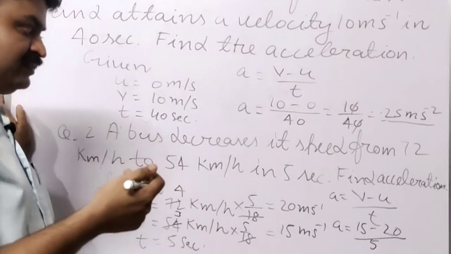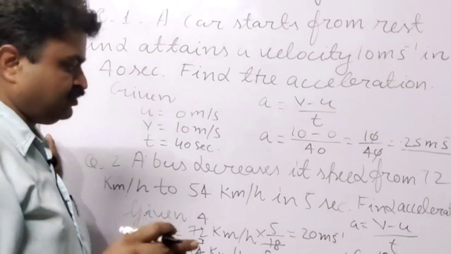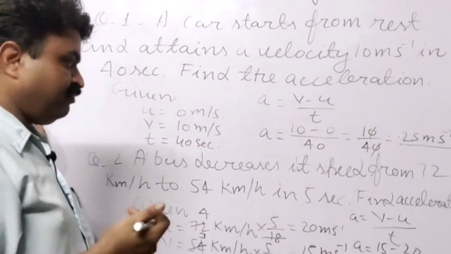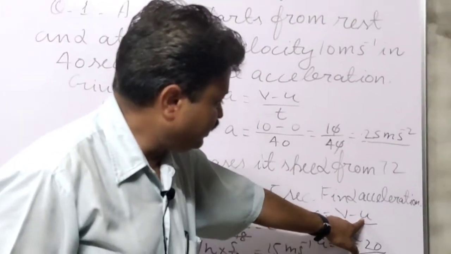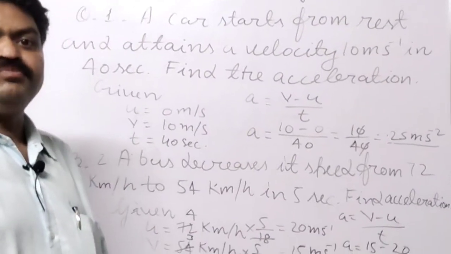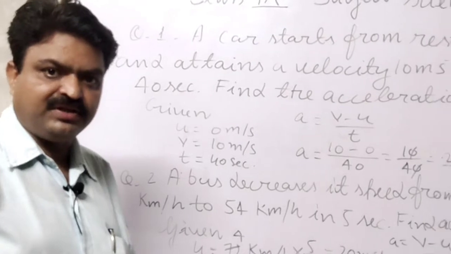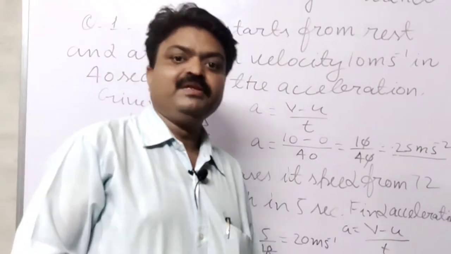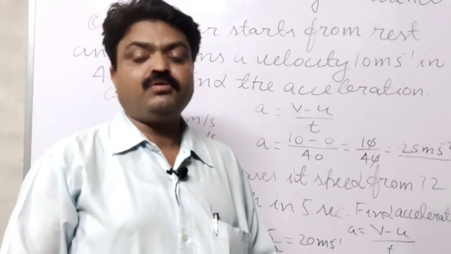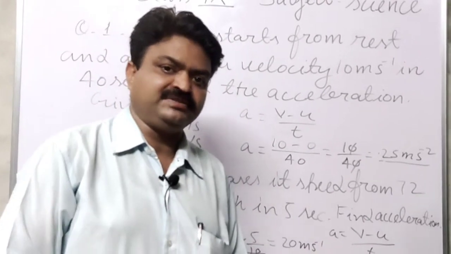Now, the acceleration that you will get here, students, will be negative, because the initial velocity is more than the final velocity. That's why this acceleration is also known as retardation, or negative acceleration.